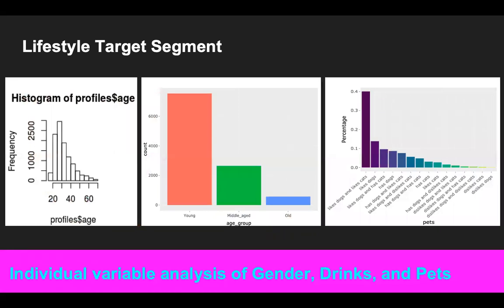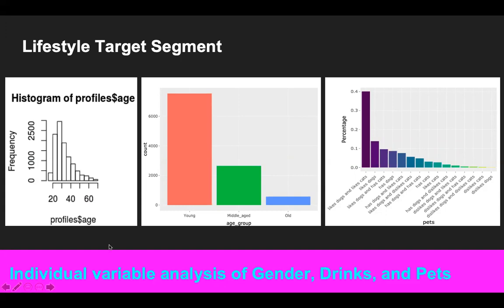Now, our final insight led us to examine another optimal segment within the larger population of our data set. By looking at the charts here, you can instantly see some insights that stand out right away. First, we examined individually three key variables. The first one being age range. It's really relevant as most records lie for both sexes between the ages of 20 to 40. Secondly, most profiles drink socially, and this could correlate well with other variables to pinpoint in our target variables.